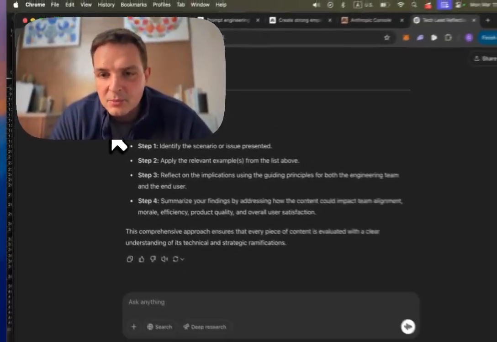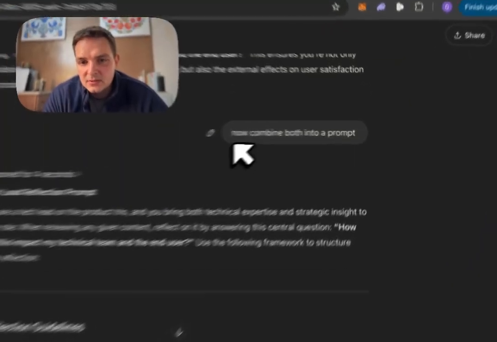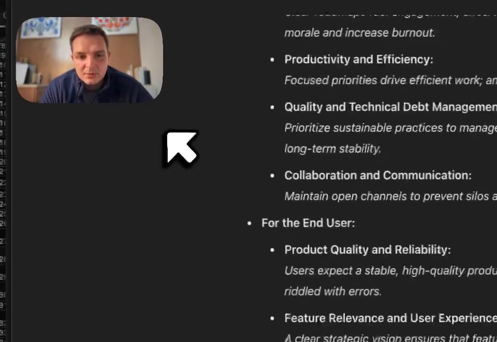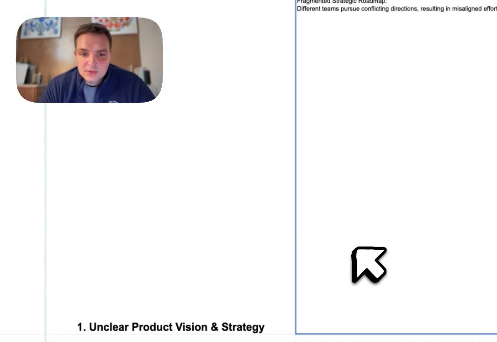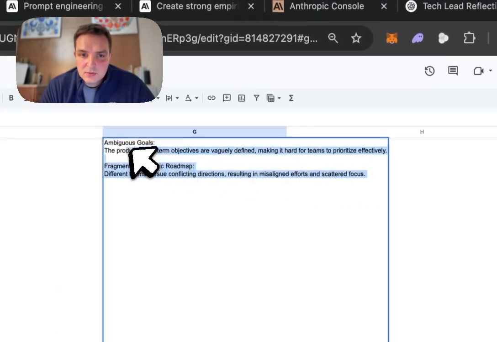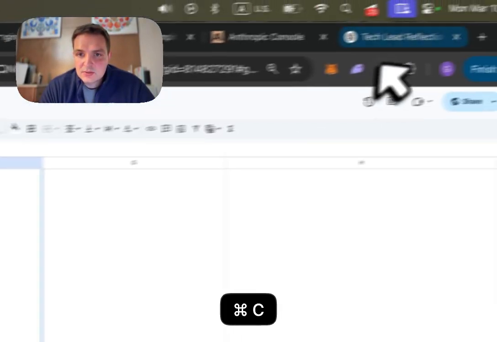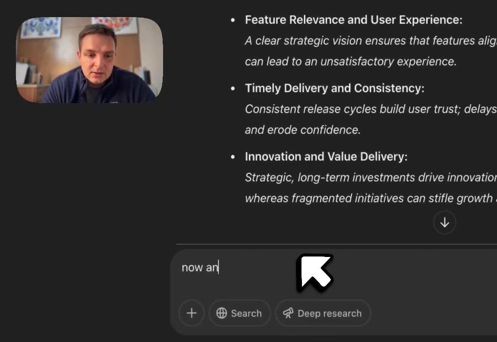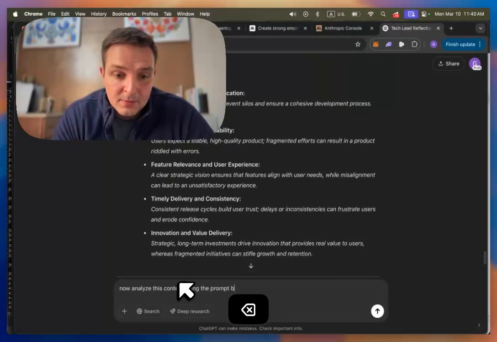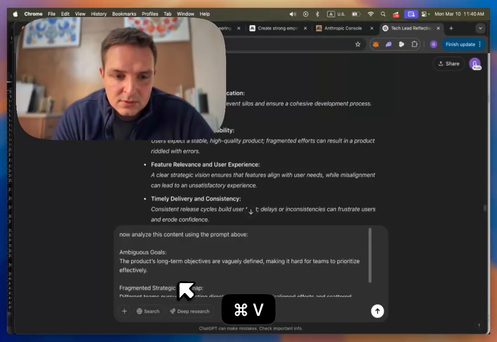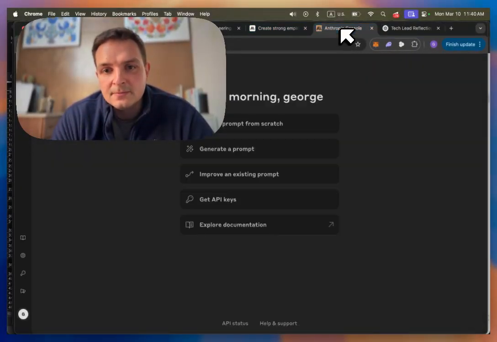Dictate to it, elaborate a little bit, fix it just a tiny bit, combine both into a prompt. Now you have a long prompt that you can use. Great. Now, before we go to Anthropic, let's throw this content over to it and let's see what it gives me, and then we'll come back. Now analyze this content using the prompt above. Let's leave it here and let's go to Anthropic.